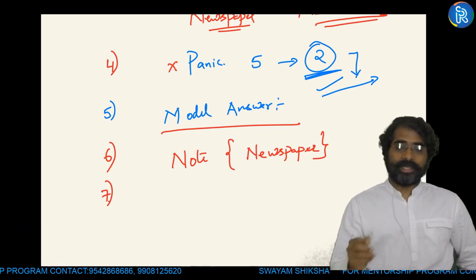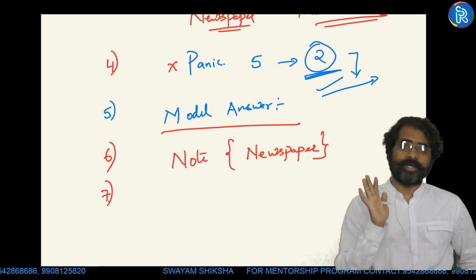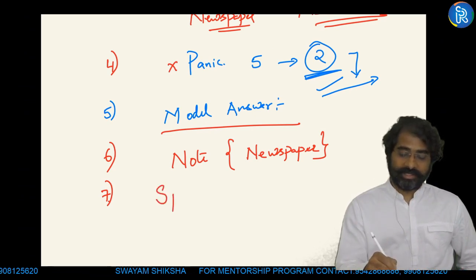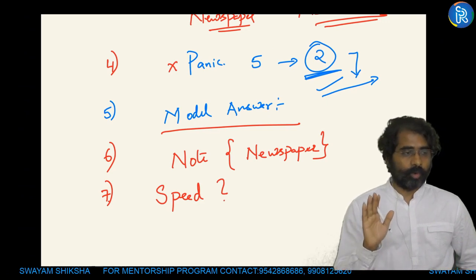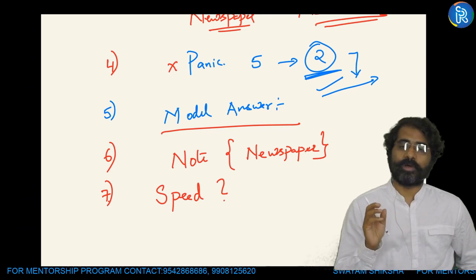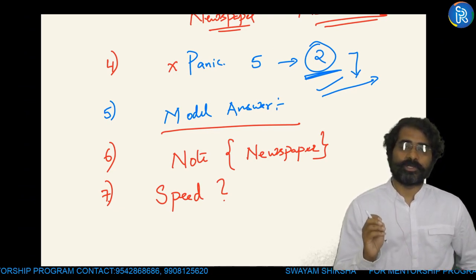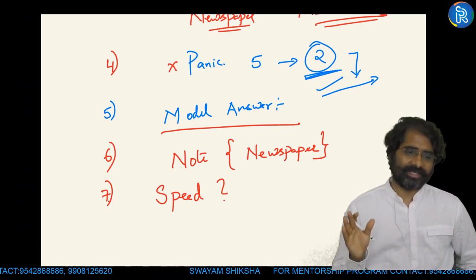Then, in the initial few tests, you are not focusing on speed. I am okay with that. In the initial four or five tests, or even the initial 10 tests, it's okay.